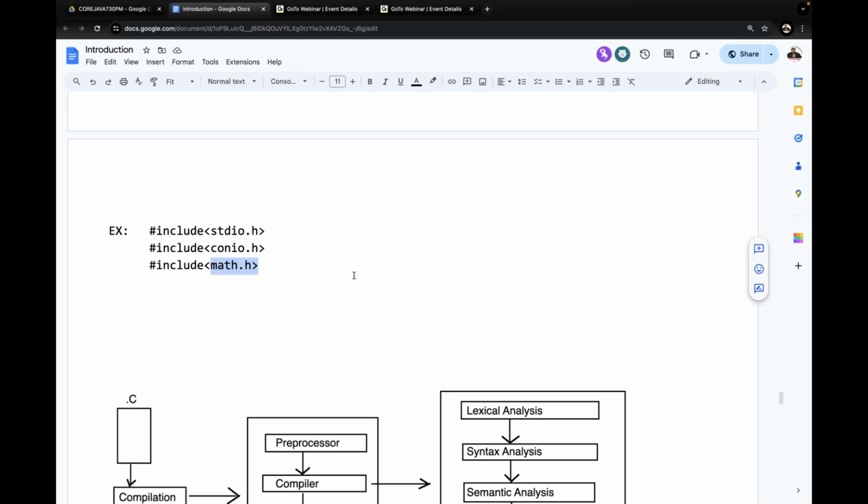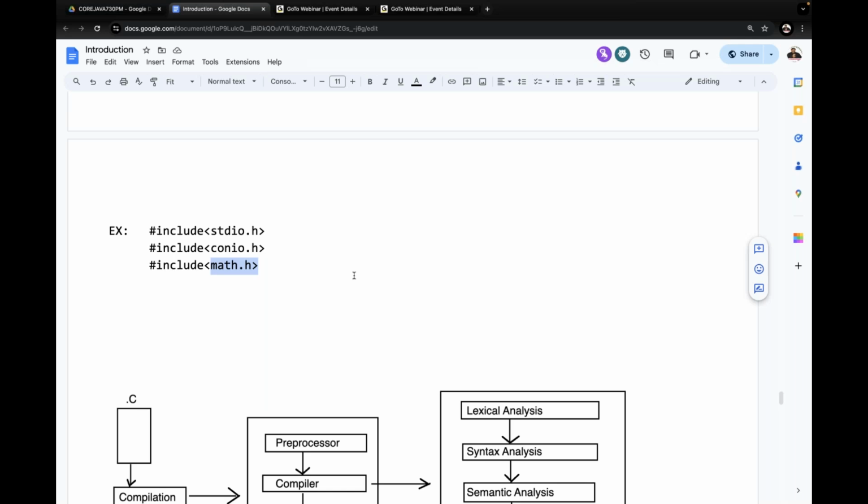If these header files are available in the C and C++ software, the preprocessor will take the header files. The preprocessor will load that header file content to the memory. It will load that predefined library to the memory at the time of compilation only. Loading the predefined library at compilation time is called static loading. Loading the predefined library at compilation time is called what? Static loading. C and C++ follow static loading.